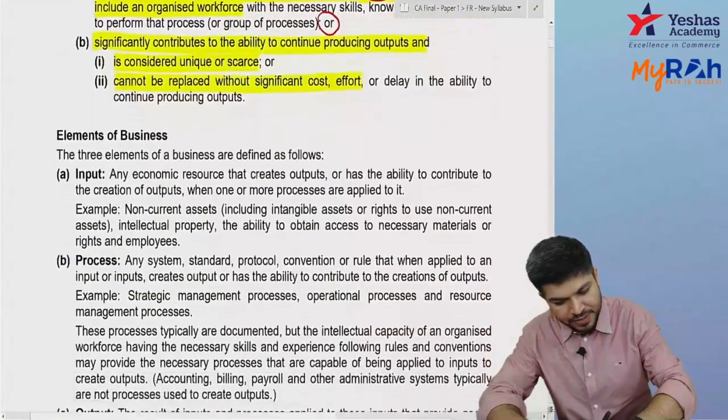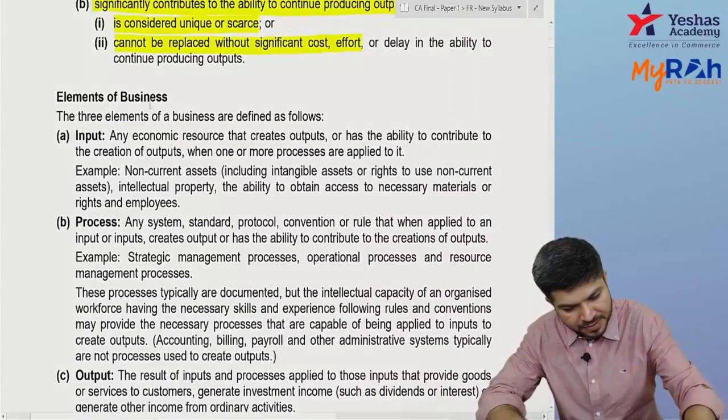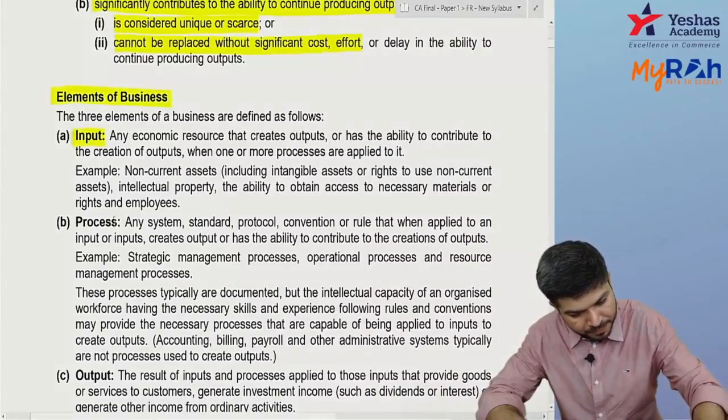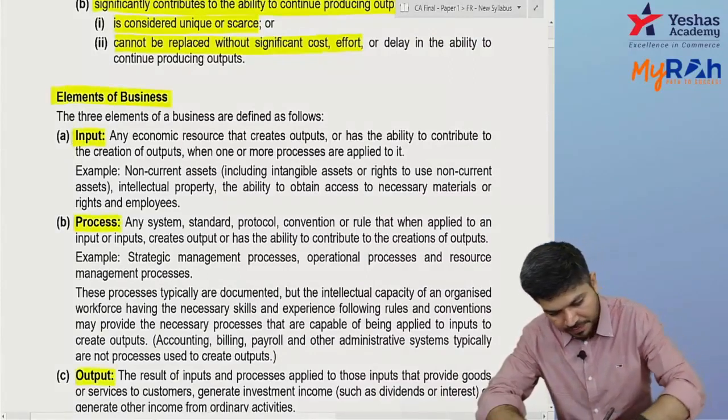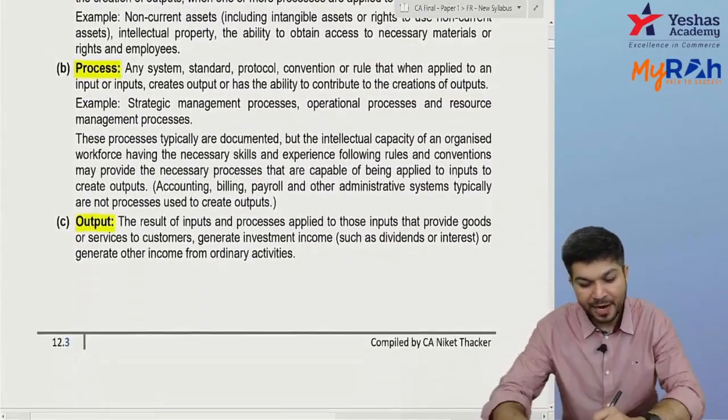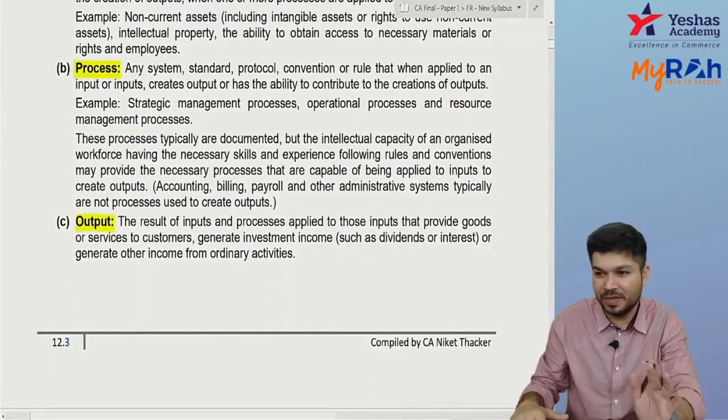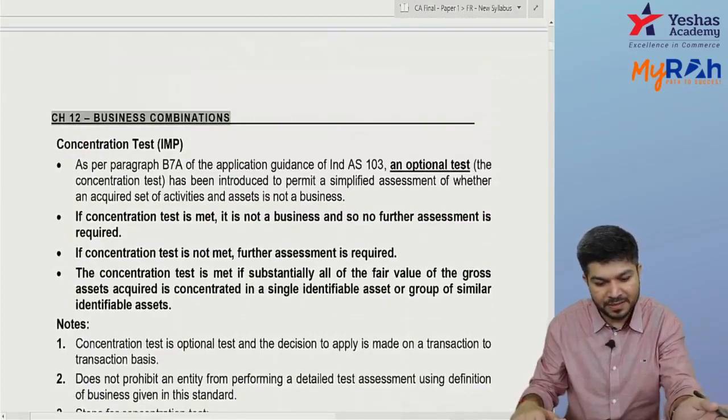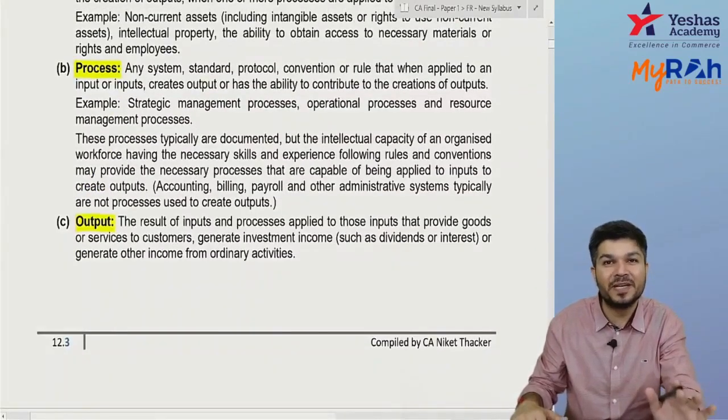Thank you. Okay, the three elements of business we have: input, process, output. But output is not mandatory. Output may come up in the future as well.